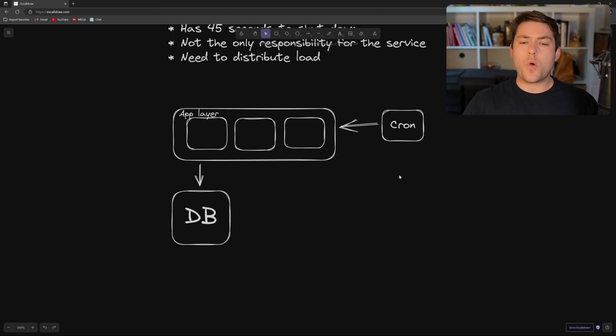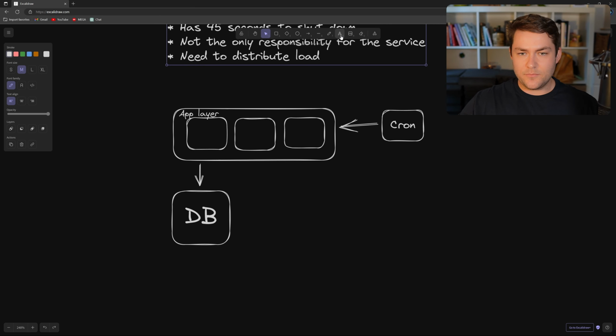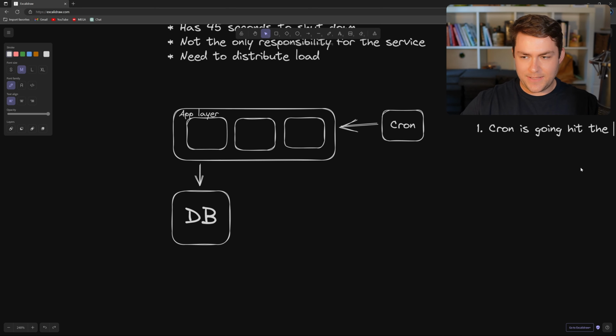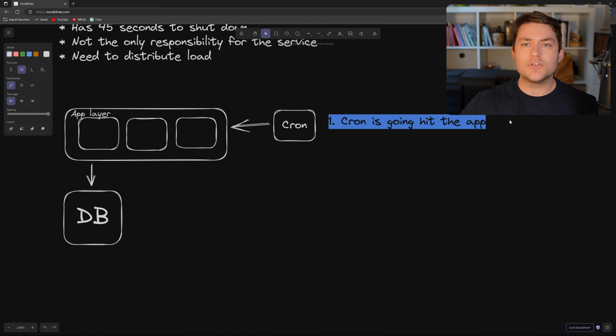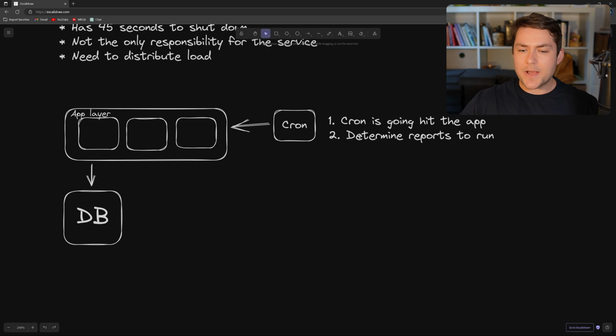So let's determine what we're going to use a little bit later. When our cron hits our application, let's write some notes here of what it's going to do. So 1, the cron is going to hit the app. And then what happens when our cron job hits the app? Well, it needs to determine what reports to run. So it's going to determine reports to run. Okay, so now we're up to this step here.